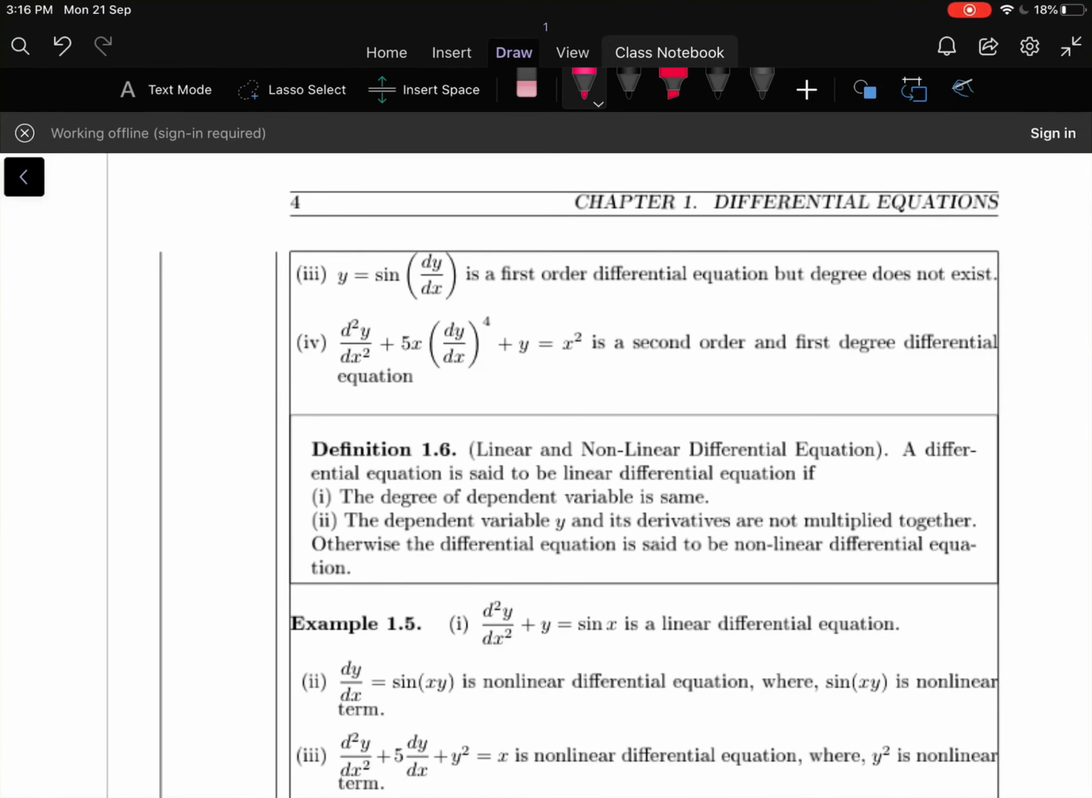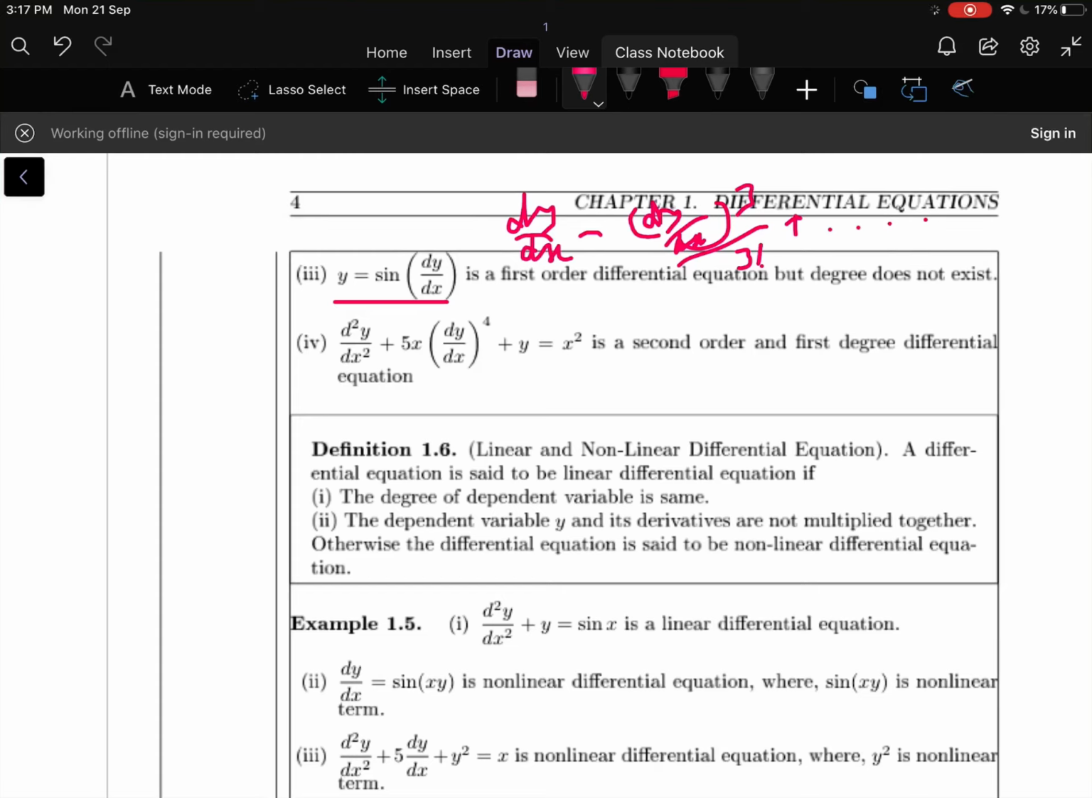Now let us move to the third example. y = sin(dy/dx) is a first order differential equation because the highest order is 1, and the degree does not exist because sin(dy/dx) is a power series. So this can be written as dy/dx − (dy/dx)³/3! + and so on, just like the sin x series, x − x³/3! and so on. So here x = dy/dx. Here we cannot define the degree of this equation. Therefore it is a first order differential equation but the degree does not exist.